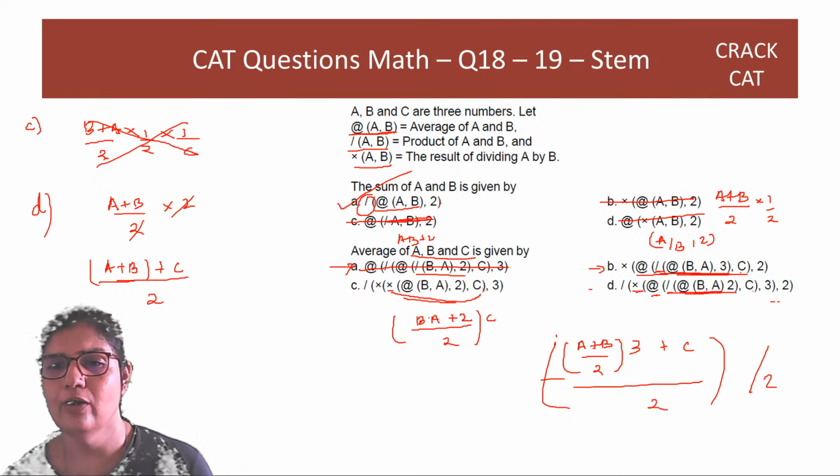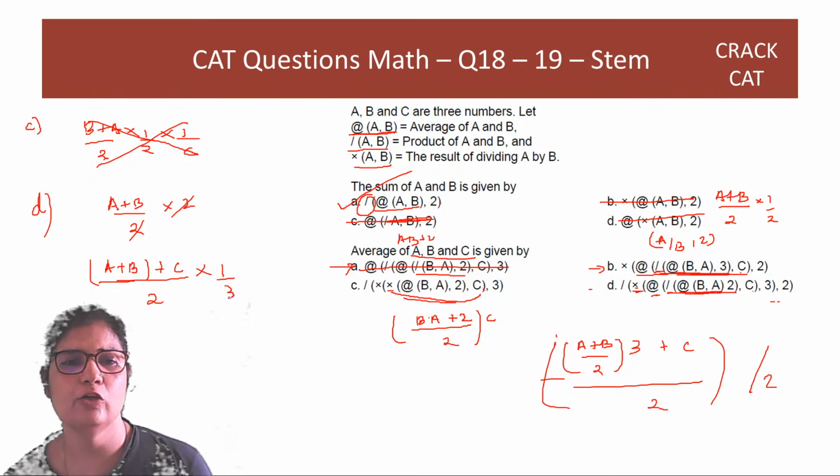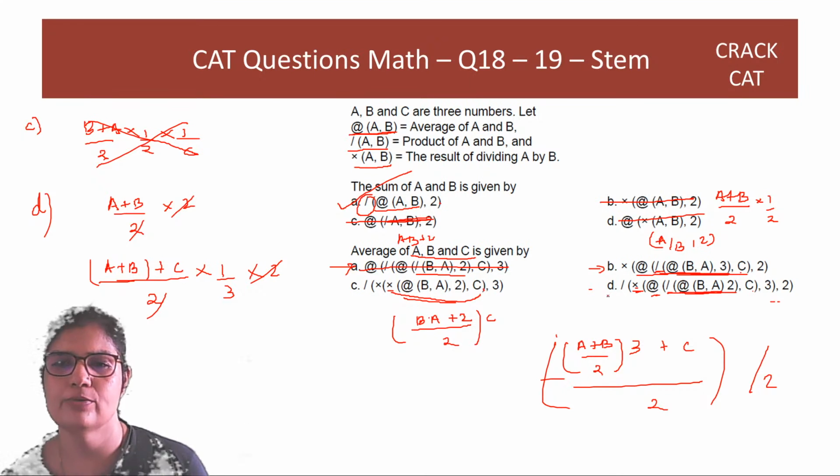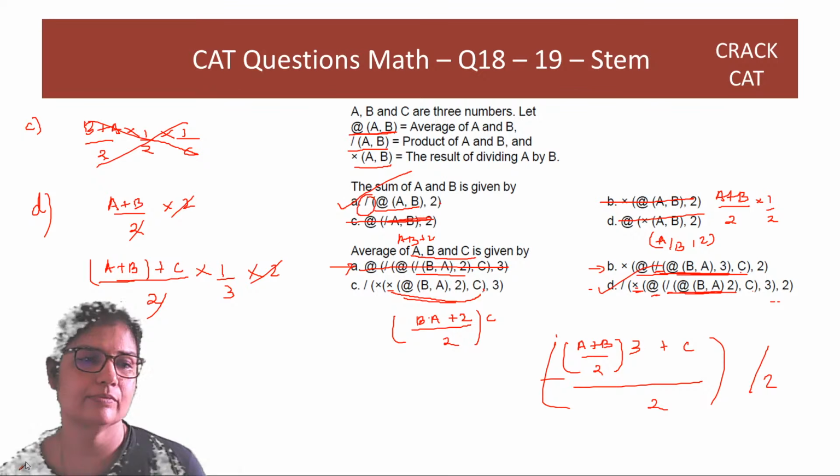Okay. Then you have to multiply, divide by 3, and finally you multiply by 2. So the 2 cancels off and the average is given by option D. Right? Great, let's move on.